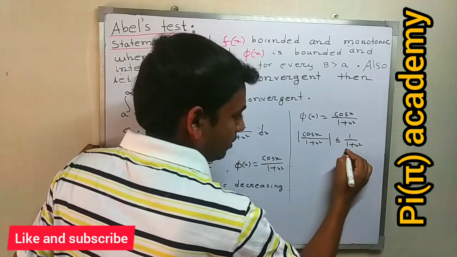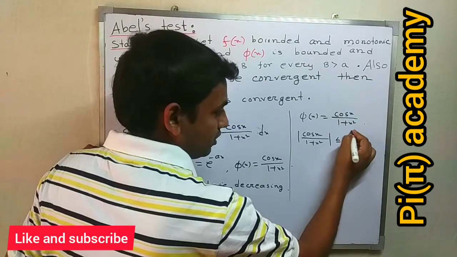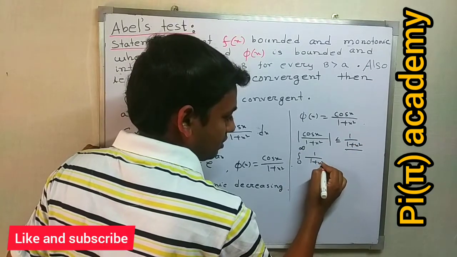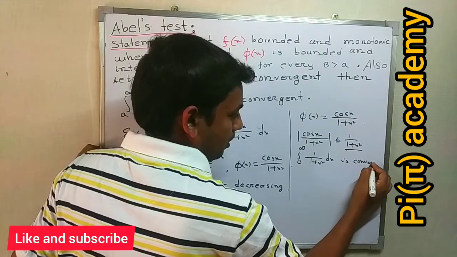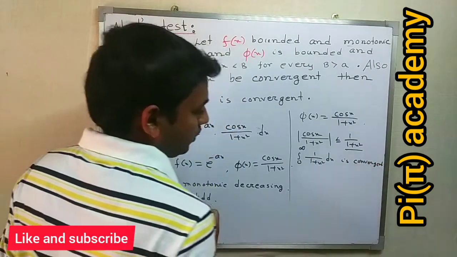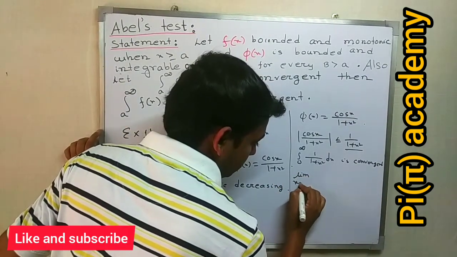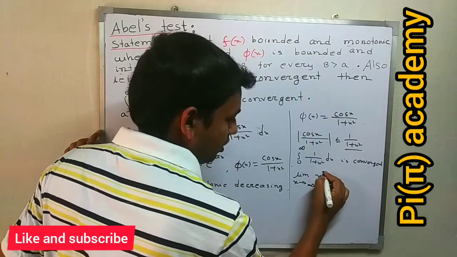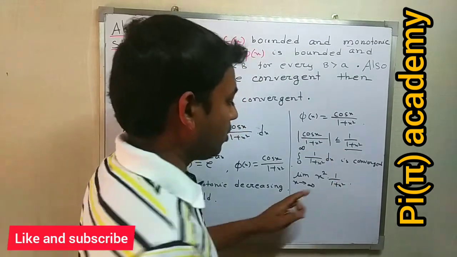And now we can show by the mu test that the improper integral from 0 to infinity of 1 by 1 plus x square dx is convergent, because the limit as x tends to infinity of x to the power mu times 1 by 1 plus x square, here mu equals 2.